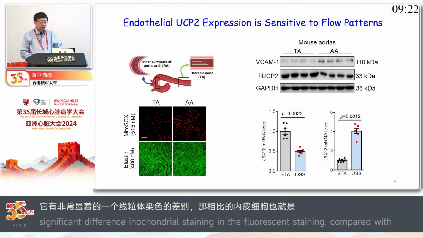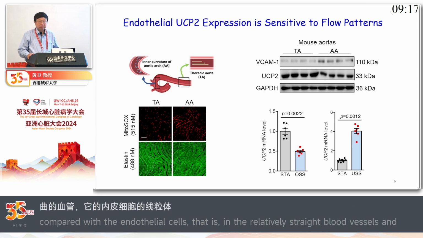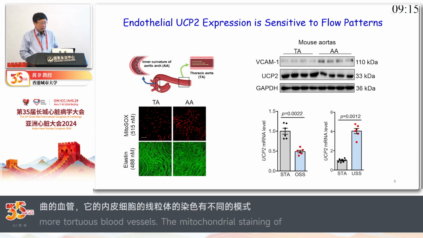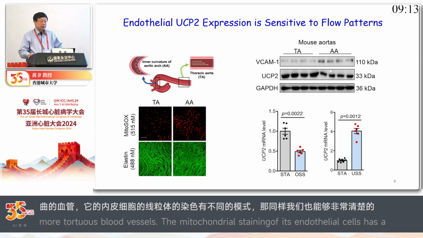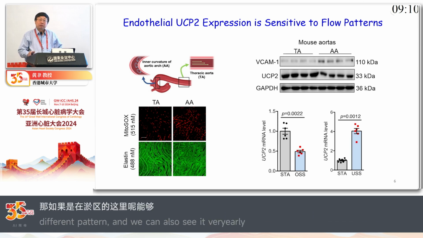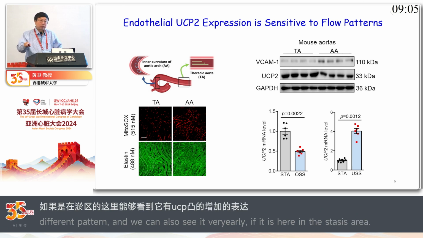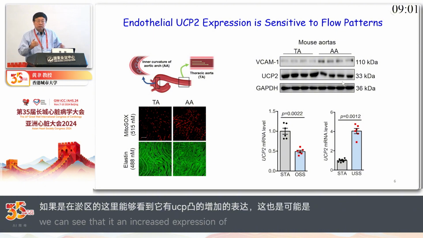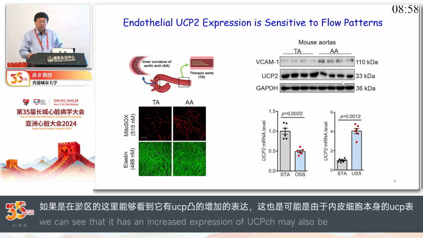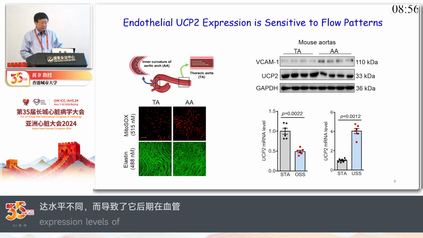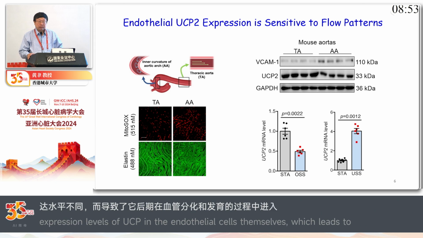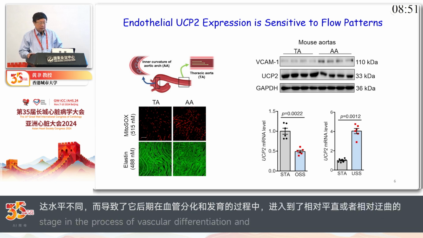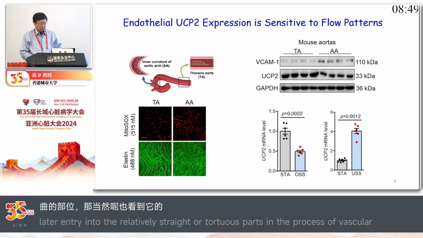If you use Western blot on these arches, you can see very clearly, in this aortic arch area, increased expression of VCAM1, which is one of the initial factors leading to the development of atherosclerosis. This corresponds to the reduction in UCP2 expression, and there is a similar pattern of change in the messenger RNA expression for UCP2.